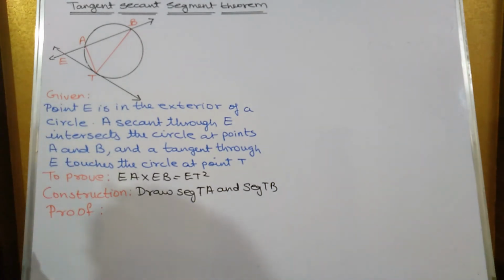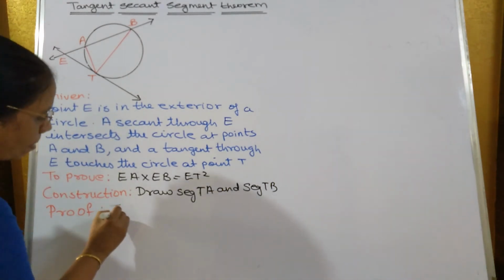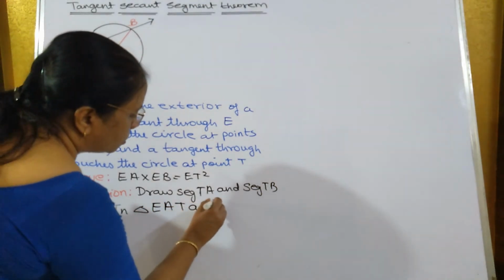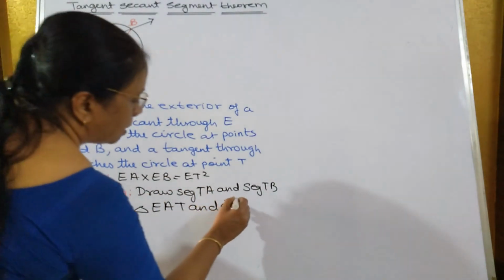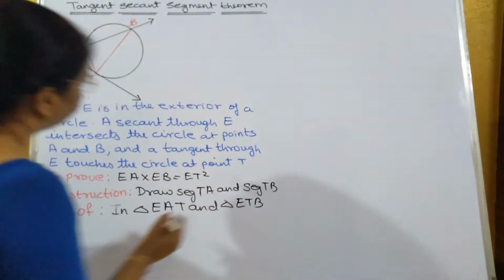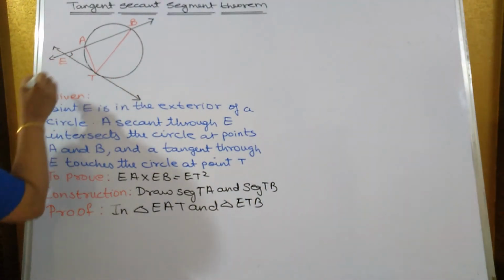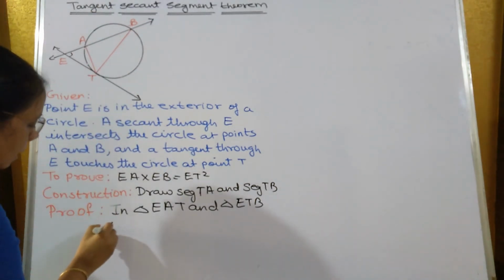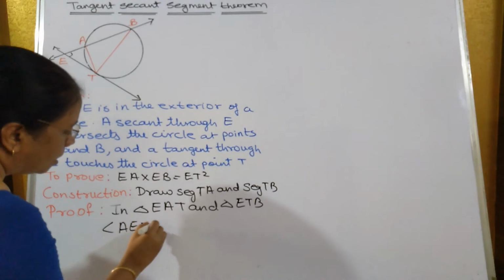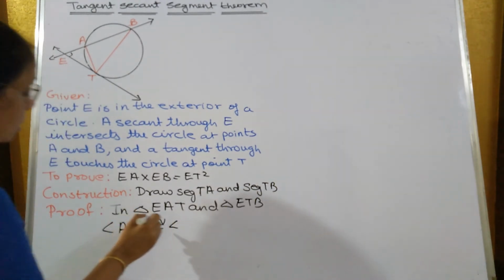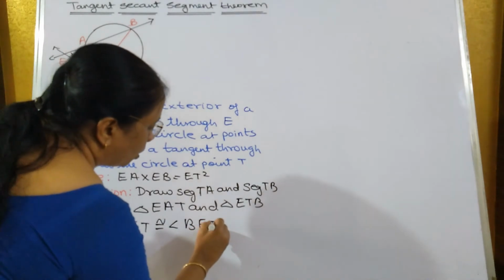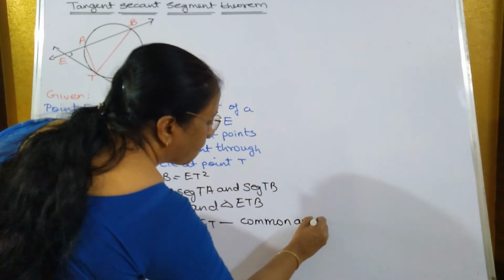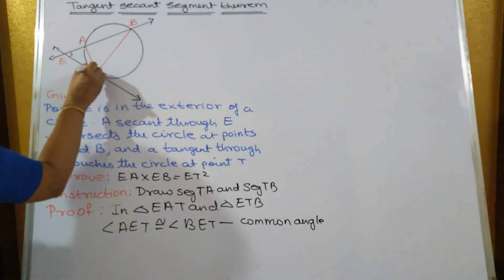Now in triangle EAT and triangle ETB, this angle is common to both of them, that is AET and BET. So angle AET is congruent to angle BET. Reason what you'll write? Common angle. Then this angle and this angle are congruent.